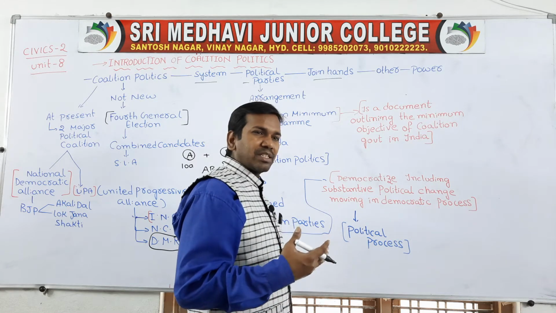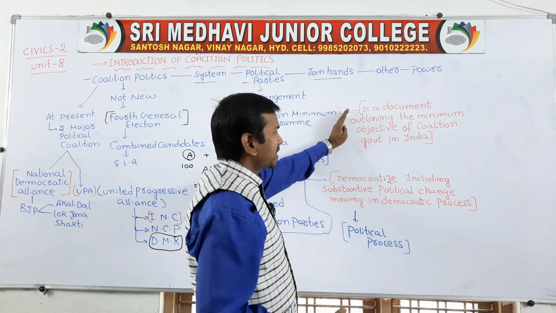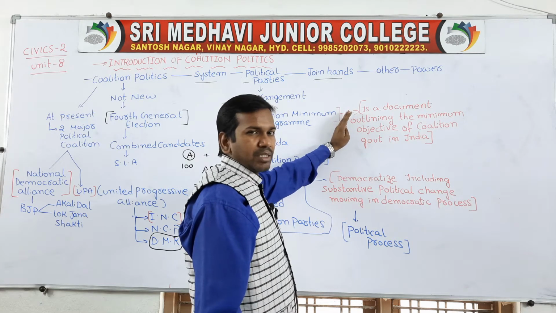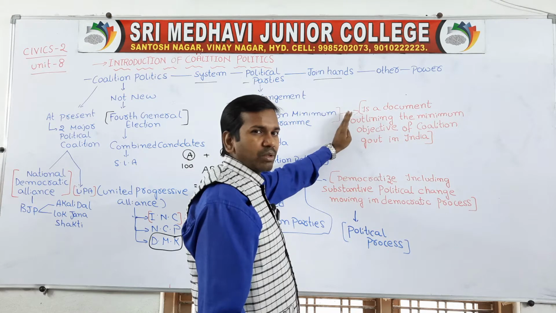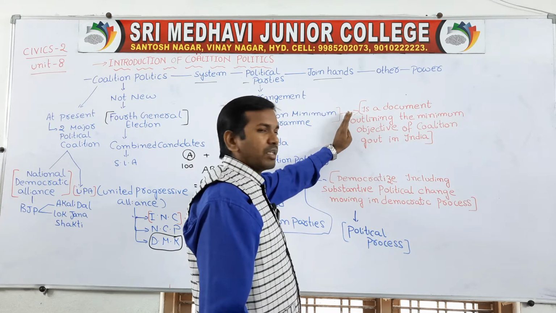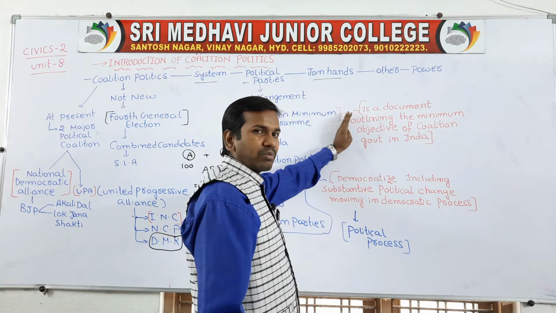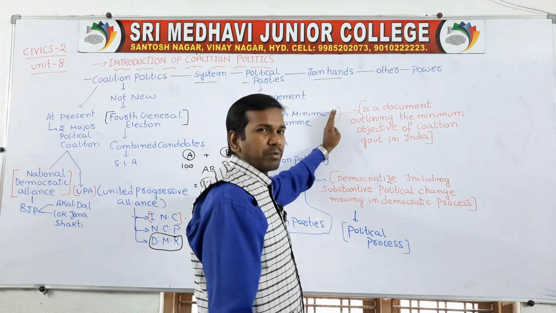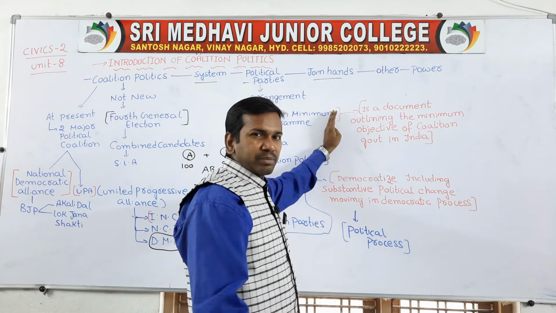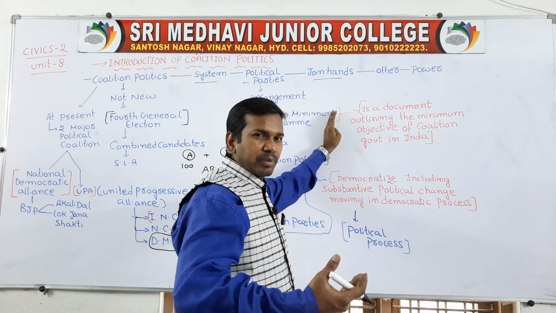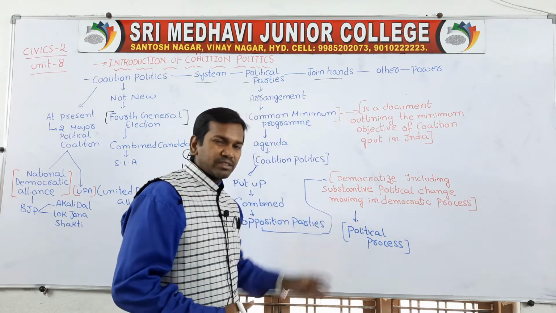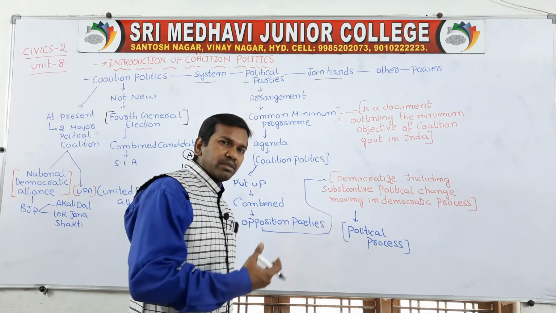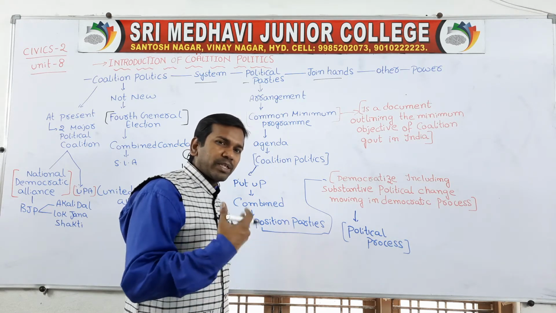What is a common minimum program? It is a document which contains the objective of coalition governments in India. So this is actually the objective of the coalition government, the main objective of the coalition government. For example, providing employment opportunities to 1 lakh people. Some political parties will have a common minimum program to provide housing facilities. Some will come with a common minimum program to provide a secured, dignified life by providing jobs.